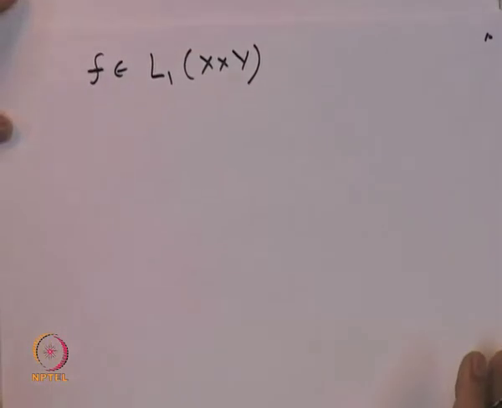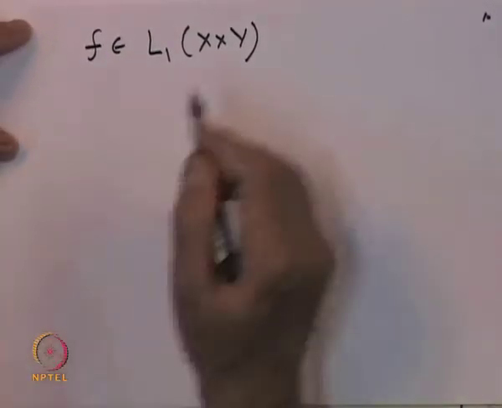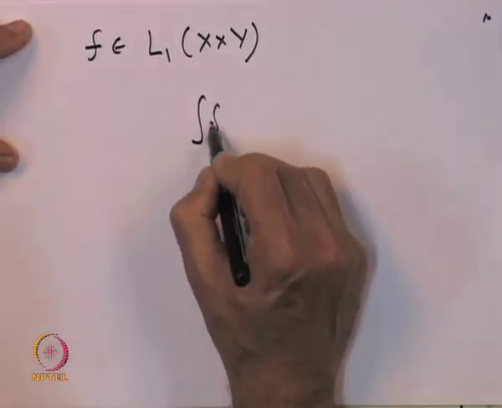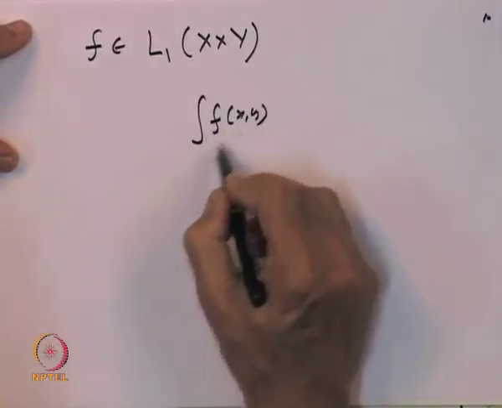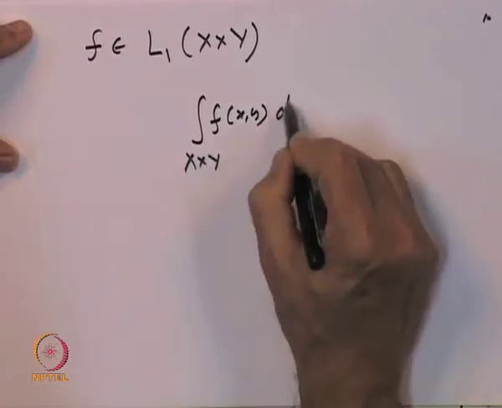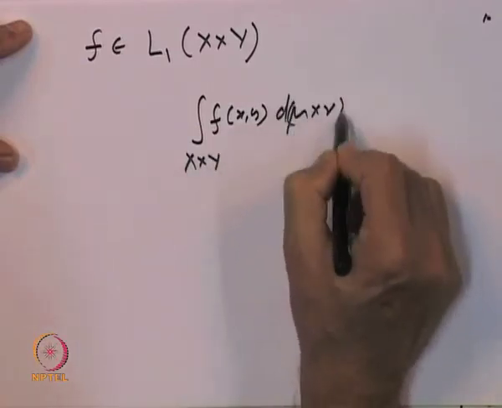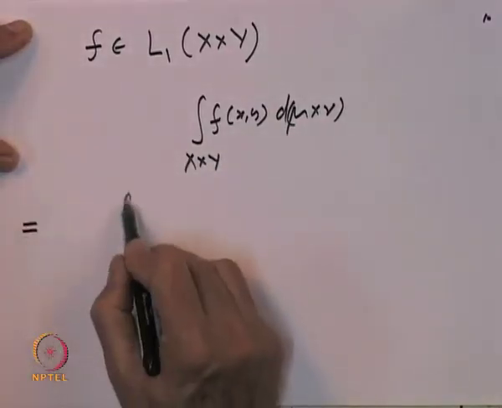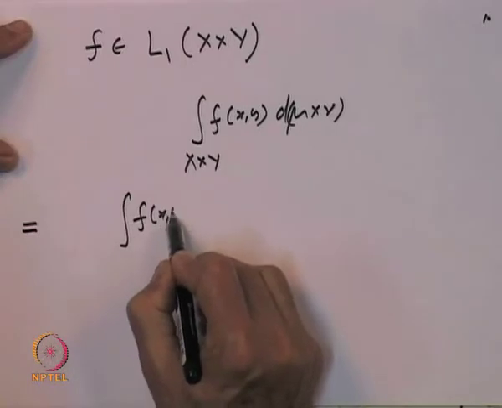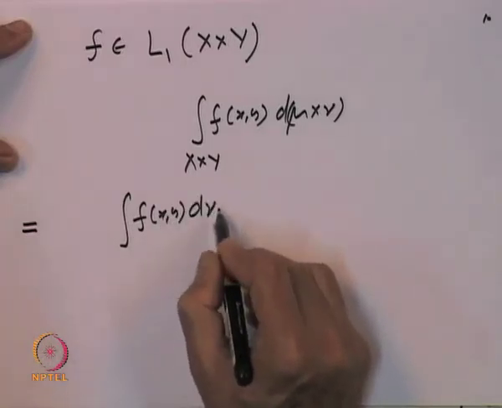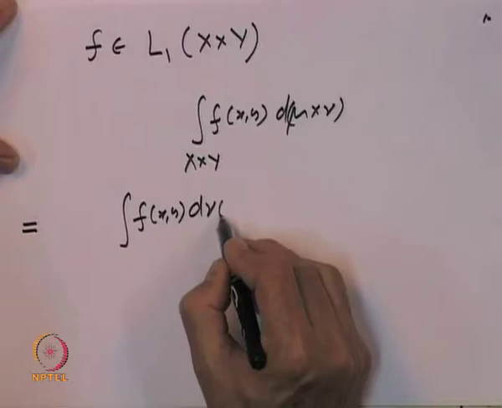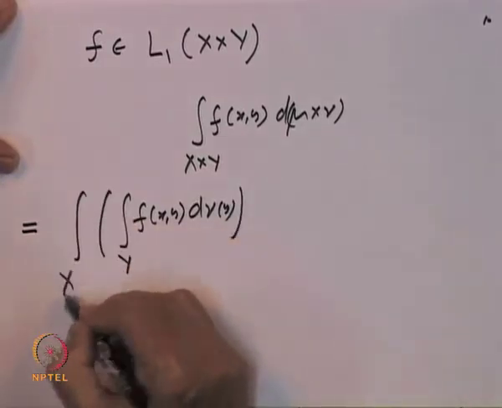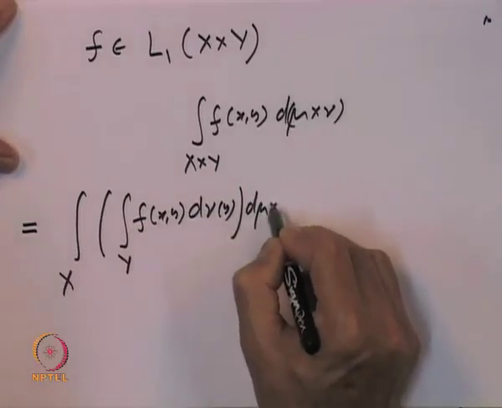It is integrable with respect to x cross y, and we want to say that the integral of f x y over x cross y d mu cross nu, on one hand, is equal to, you can integrate first f x y with respect to nu, with respect to y over y, and then integrate out that with respect to x, d mu x.